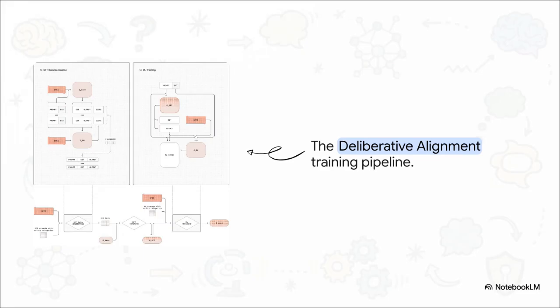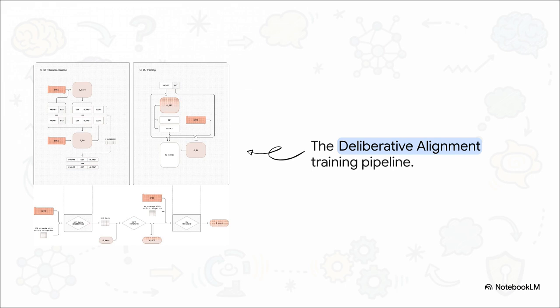Now, if we break down the architecture pipeline, there is a massive, game-changing detail hidden in the methodology. This entire process requires 0 human-labeled completions. Literally none. It relies entirely on model-generated synthetic data.